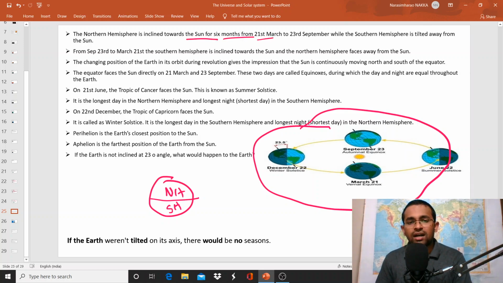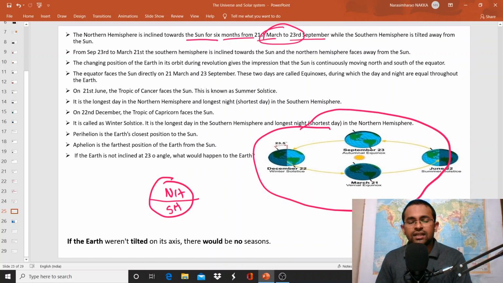That is from March 21st to 23rd September. In this six months period, the northern hemisphere is tilted towards the sun. If you look at the picture, from March 21st to September 23rd, this is the position of the earth. The northern hemisphere is tilted towards the sun, and the southern hemisphere is tilted away from the sun. So the northern hemisphere experiences the summer and the southern hemisphere experiences the winters.